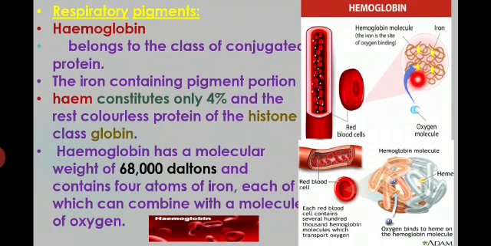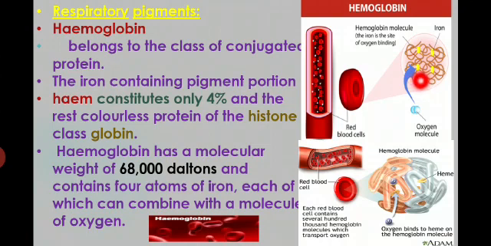Globin is actually the protein. Heme means iron. The iron containing pigment portion is the heme. This is yellow color, you have to observe that it's the heme. The color is just to indicate it in the picture; iron is not present in this color.